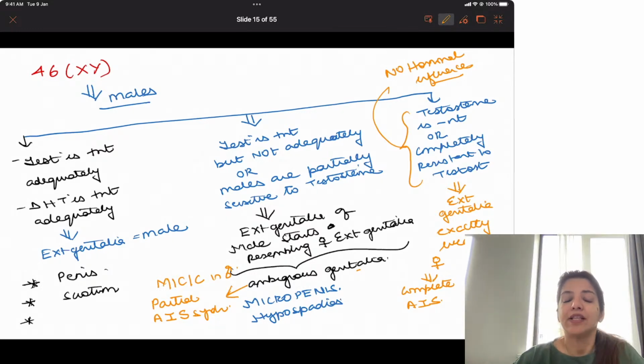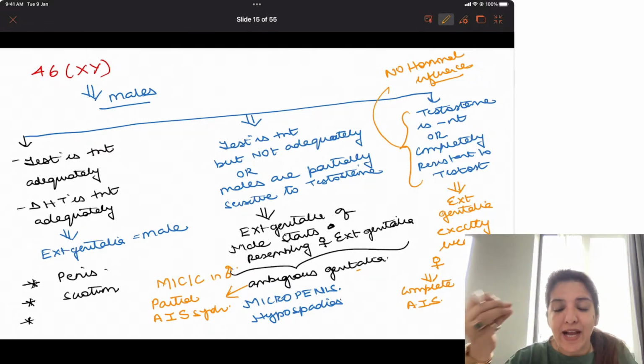And that is why I said that if they ask you what is the most common cause of ambiguous genitalia in males, the answer should be partial androgen insensitivity syndrome. Complete androgen insensitivity syndrome, we take it that this is a female child, although the chromosome number is 46XY. When as a gynecologist we look at the genitalia, we get exactly female genitalia, and we designate the sex as female, although the chromosome number would be 46XY. If I am getting exactly female genitalia, I will never be in doubt.